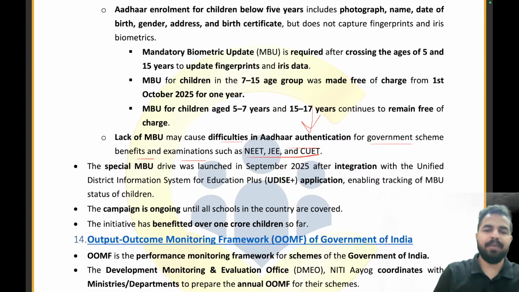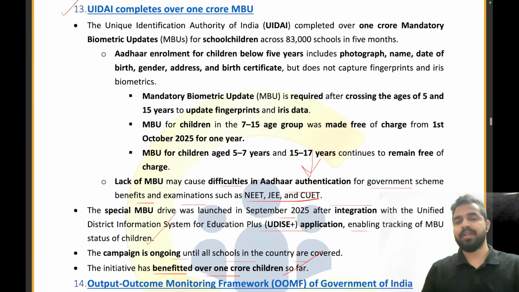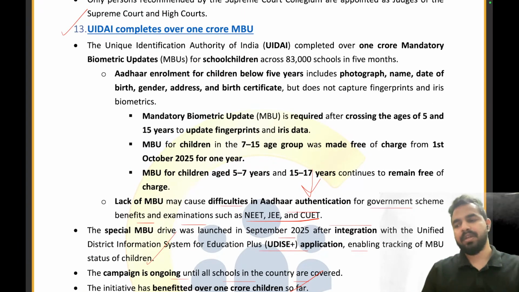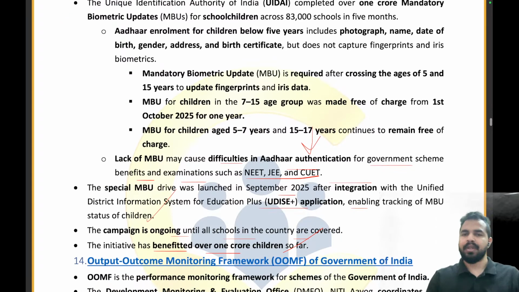Clear? Now, the special MBU drive was launched in September 2025 after the integration with the UDISE Plus application, enabling tracking of MBU status of children. The campaign is ongoing until all the schools in the country are covered. The initiative has benefited over 1 crore children so far. So, guys, this was the data of the month of February, right? Today, this data might have changed. When we cover the latest data, we will definitely let you know about it. But for now, please remember this milestone achieved by the UIDAI, that is completing over 1 crore MBUs of children. Clear, everyone?